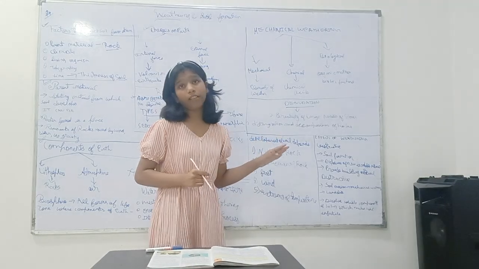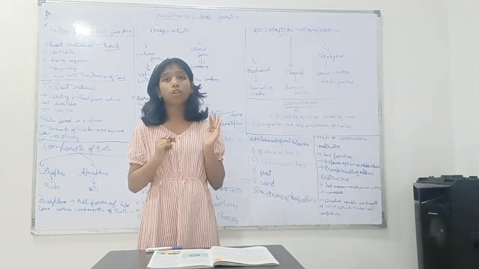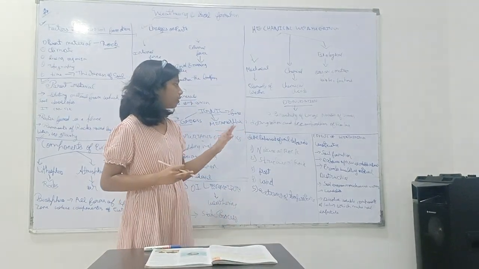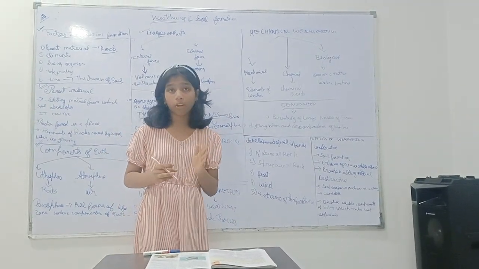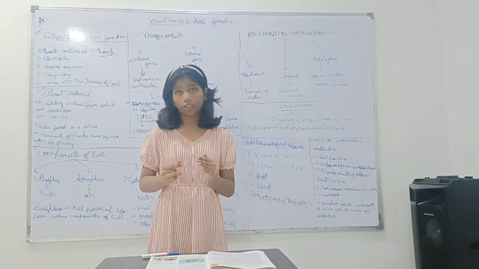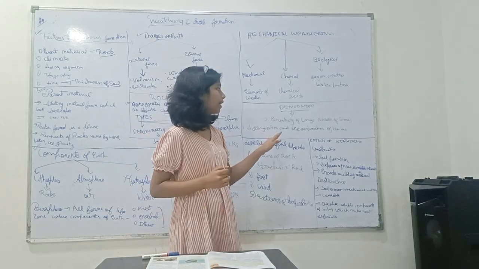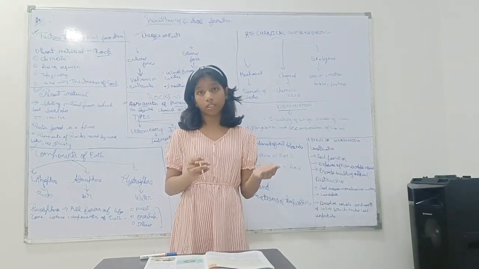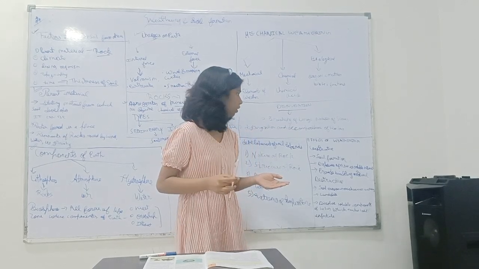Then denudation. Denudation is a crucial part of weathering. Why is it a very crucial part? Because it disintegrates and decomposes the rocks. And also it breaks down the large masses of rocks so the process of weathering happens rapidly.